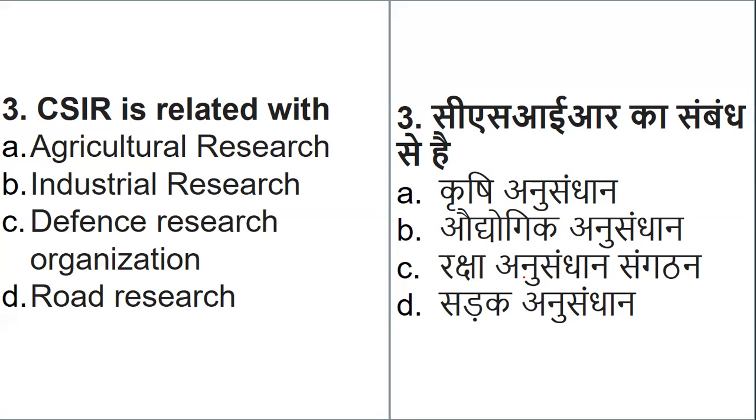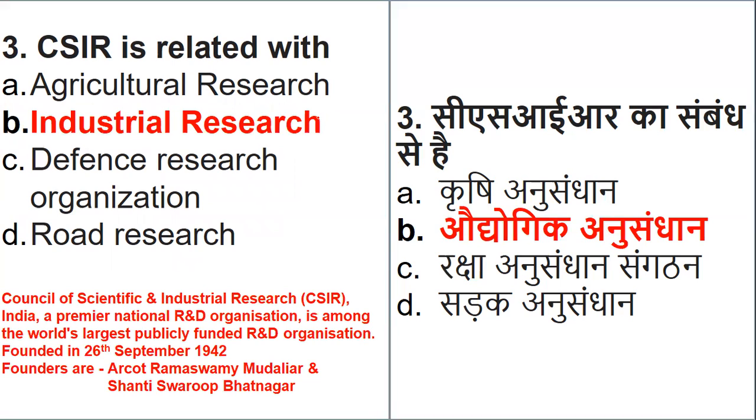Okay, so CSIR, basically it is related to industrial research. Okay, so you have to keep this in mind very well. Another body or agency is called the Council of Scientific and Industrial Research, which is a premier national research and development organization, and it is among the world's largest funded for research and development, which was founded on 26th September 1942, and the founders were Arcot Ramaswamy Mudaliar and Shanti Swarup Bhatnagar.